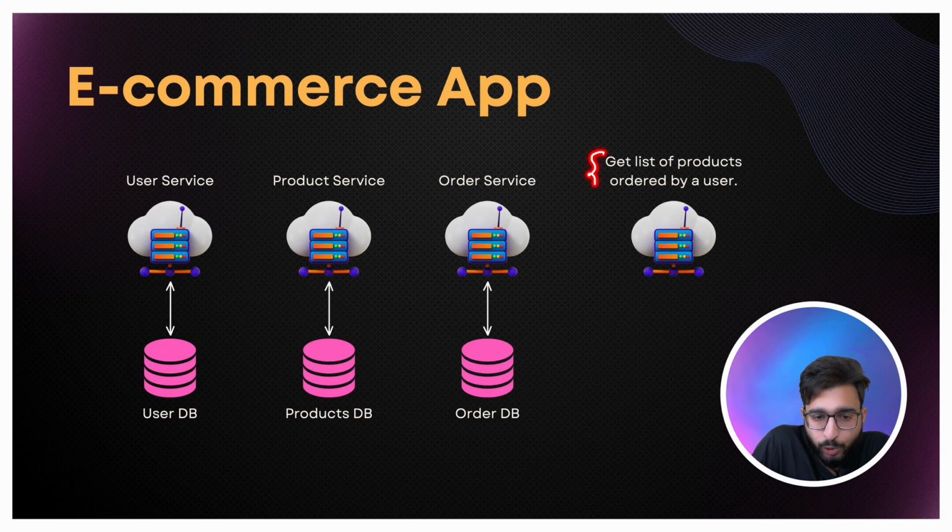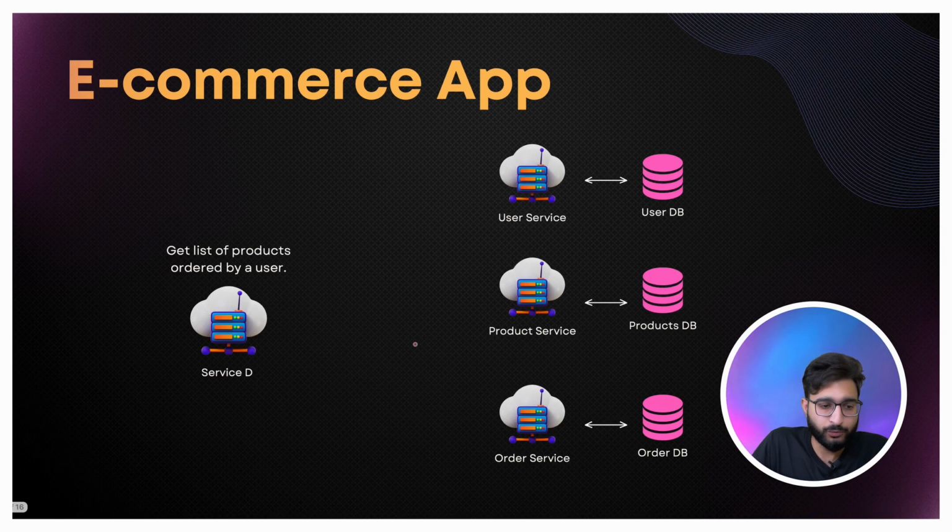So let's say I want to write a completely different service for this particular feature, which will list out the products ordered by a user in a microservice architecture. How will the communication happen? How will this particular service interact with different services or different databases, so that it fetches out the list of products ordered by a user? Let's see that. I'm calling it service D, let's say.